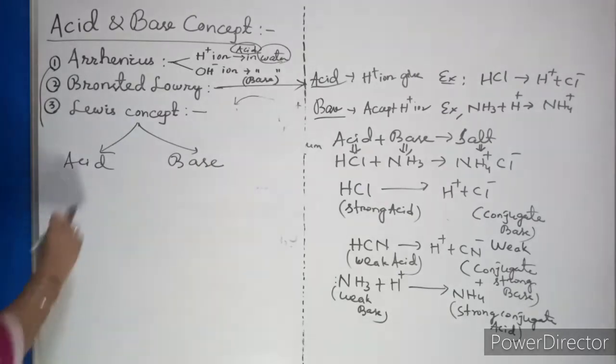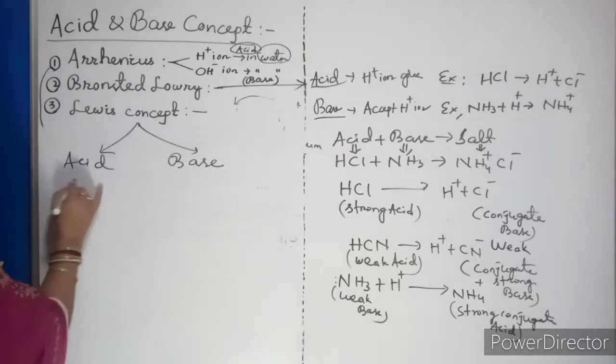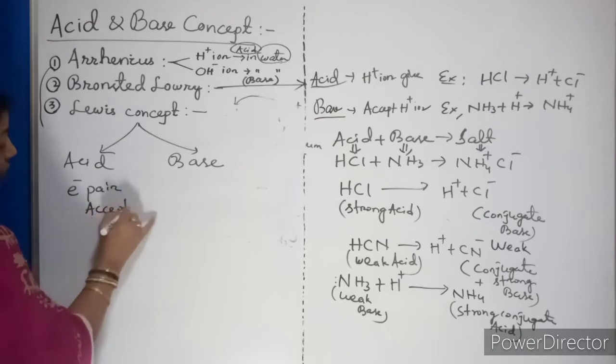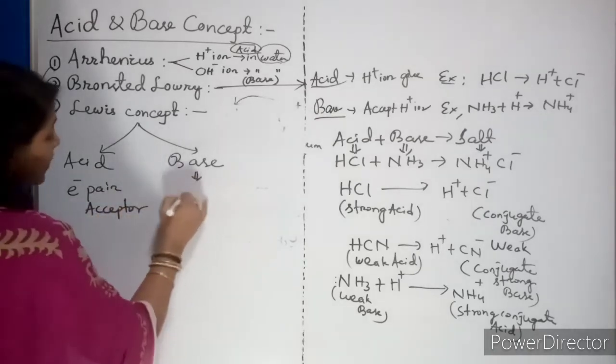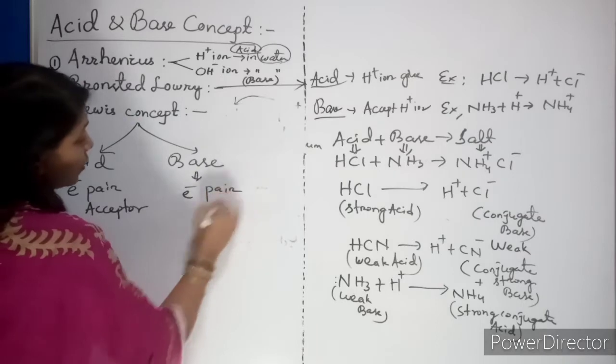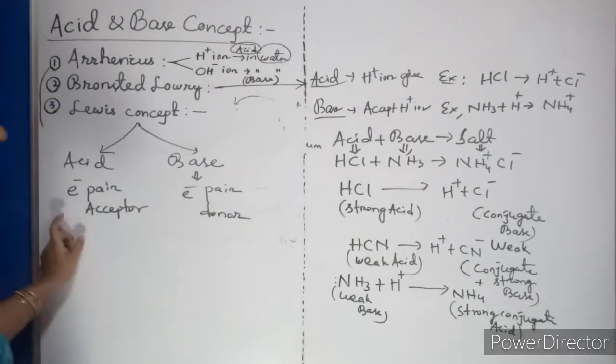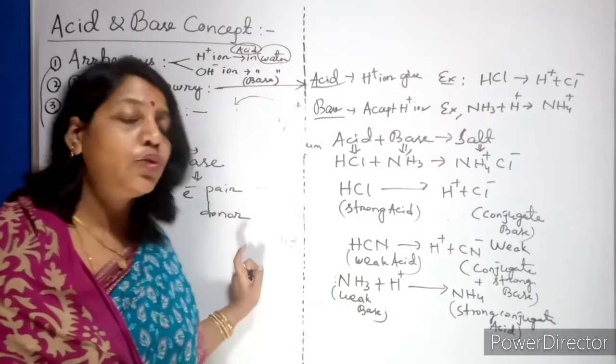What he told, acid is nothing but which is an electron pair acceptor. And what is base? It is an electron pair donor. Simple way he told.